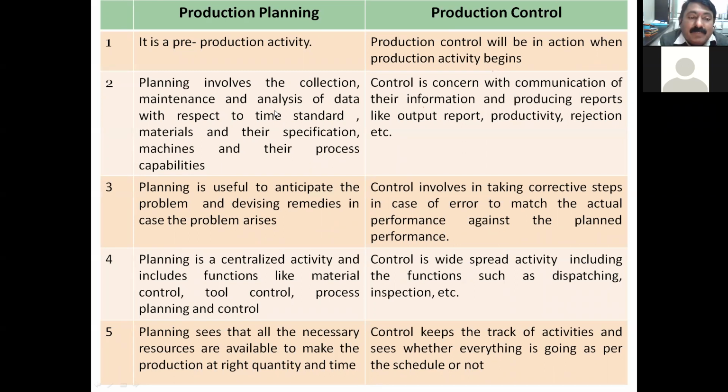But at the end of 10th day, we will come to know that only 240 refrigerators are ready. So it is lagged by 60. There the role of production control is starting. So from this example, I want to highlight just this point, that when the actual production activity begins at that particular place, that control function starts. Okay.